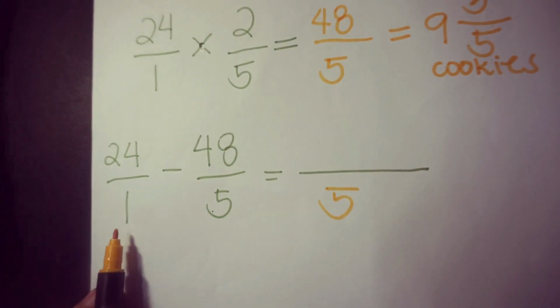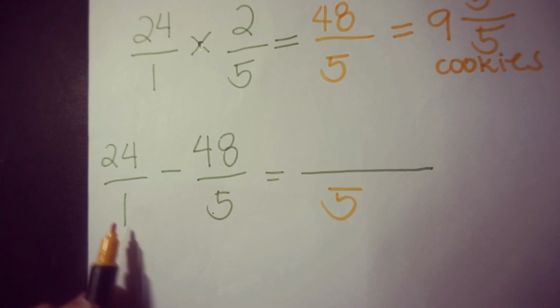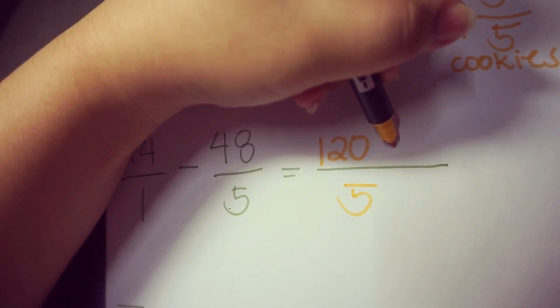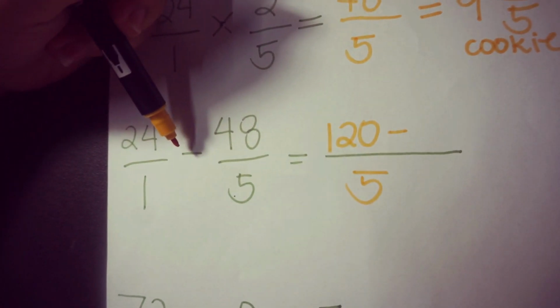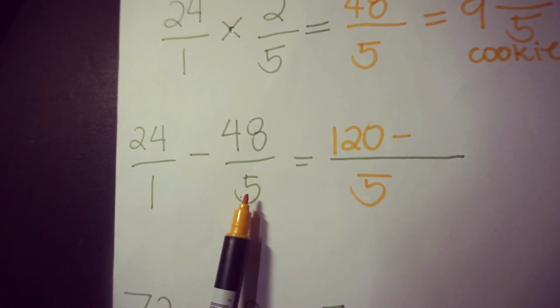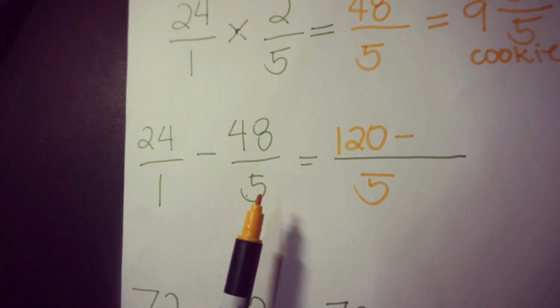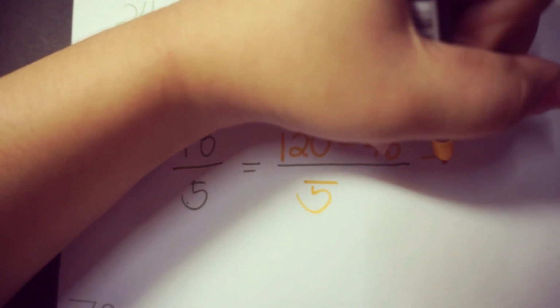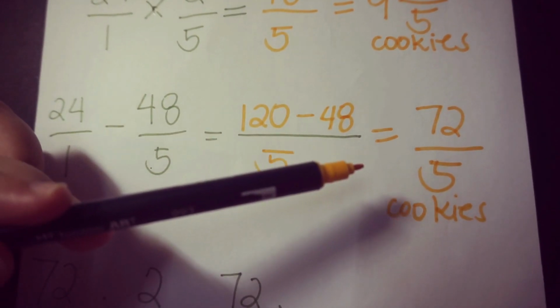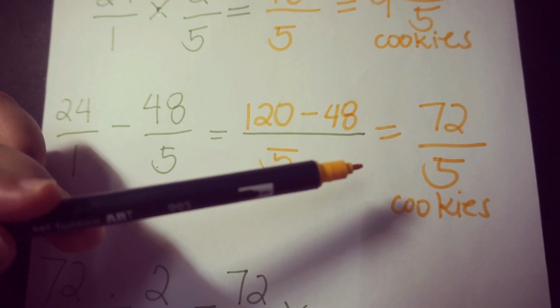So 5 divided by 1 is equal to 5, times 24 is equal to 120. The operation here must be minus because the operation here is also minus. So let's proceed to the next. 5 divided by 5 is equal to 1, times 48 is equal to 48. So 120 minus 48 is equal to 72 over 5. So Taeyong and Jungkook will share 72 over 5 cookies.